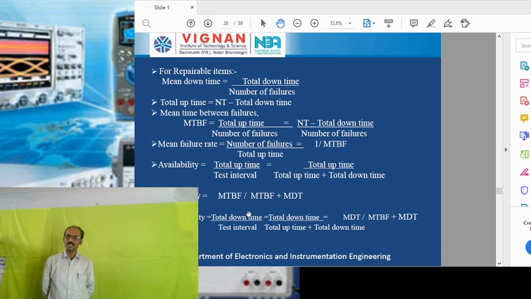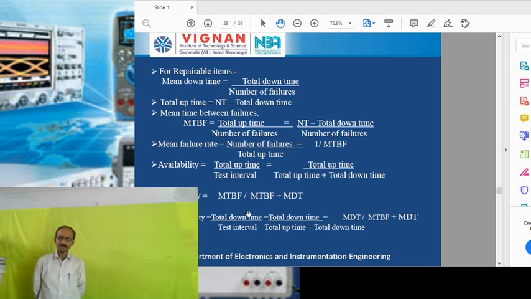Within that 1 month, the thermocouple is not surviving, so it is in the fault condition. The time required for repairing the particular instrument or measurement system is called the downtime here. So mean downtime is equal to total downtime by number of failures.